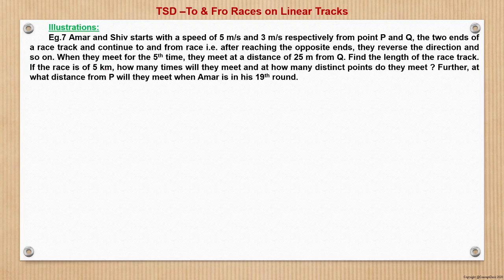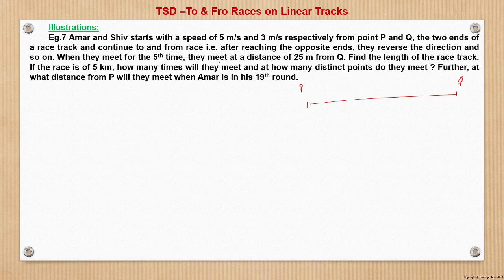If the race is of 5 kilometer, how many times will they meet and how many distinct points do they meet? Further, at what distance from P will they meet when Amar is in his 19th round? So there are many questions, many sub-parts of this. So let us first try to comprehend the problem. What does it say? It says that there is a racetrack, P and Q.